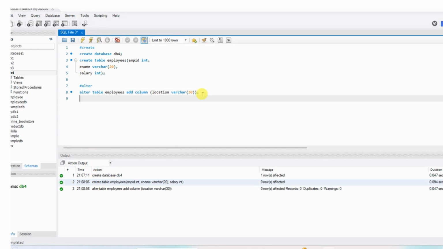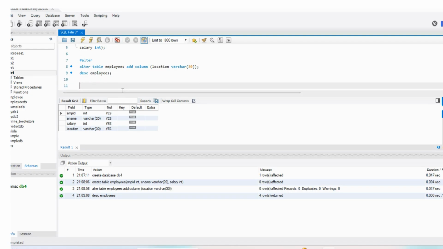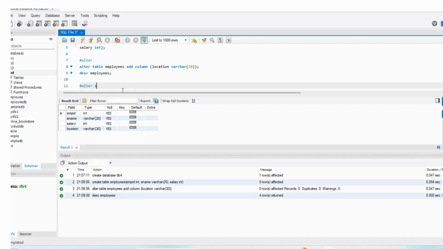If you want to see the table, check the structure of the employees table. Here it is added. Now for example, using alter I want to add the primary key. So let us add the primary key now.